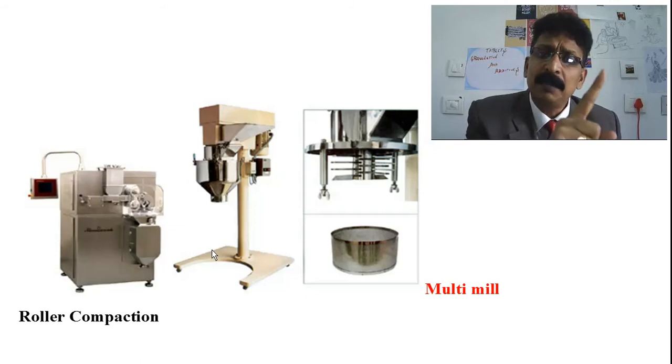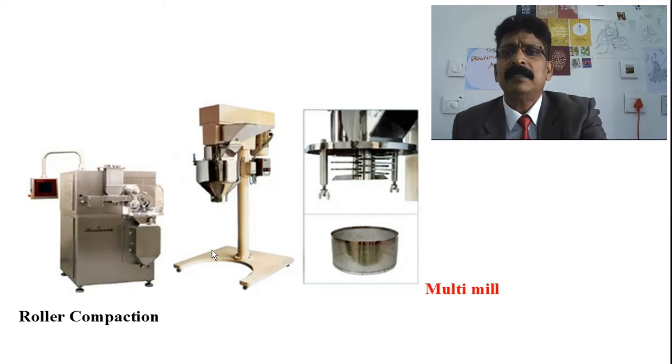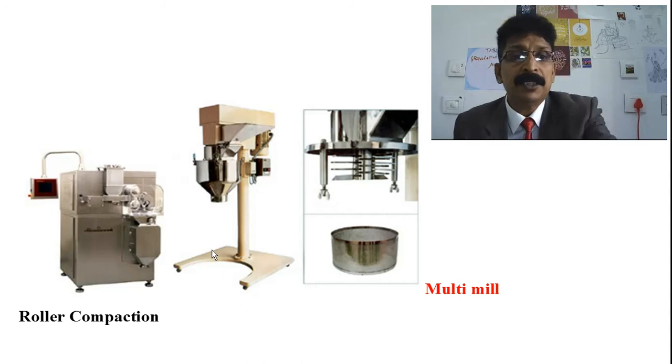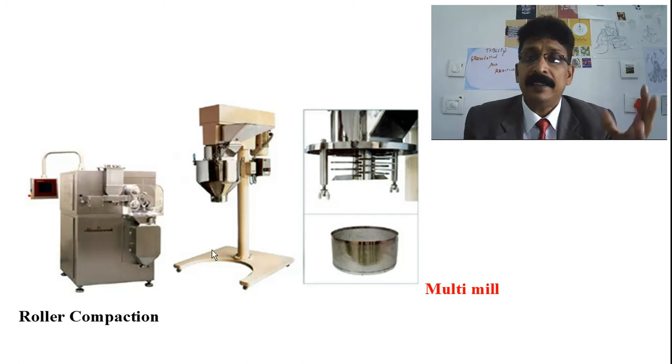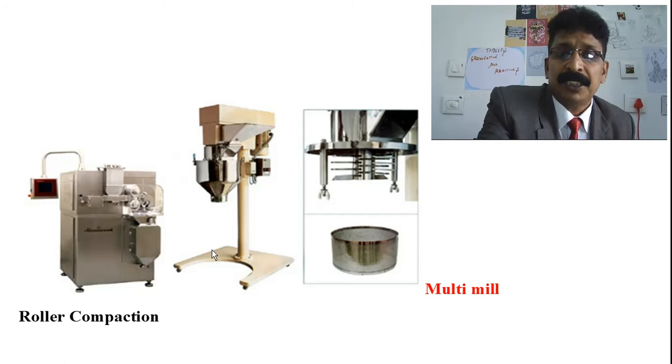That is only a single machine. Usually when we are doing this in industry, even I did this, especially in Torrent when I was working in Kadi, in the tablet department, we did Encestal, one tablet is there. I do remember now. I intended here to say about that. The Encestal tablet cannot use any water because it's an enzyme tablet, so slugs will be made by means of this roller compaction. And then the slugs will be taken and used in this multi-mill. These both are the same machine, only to show the blade.